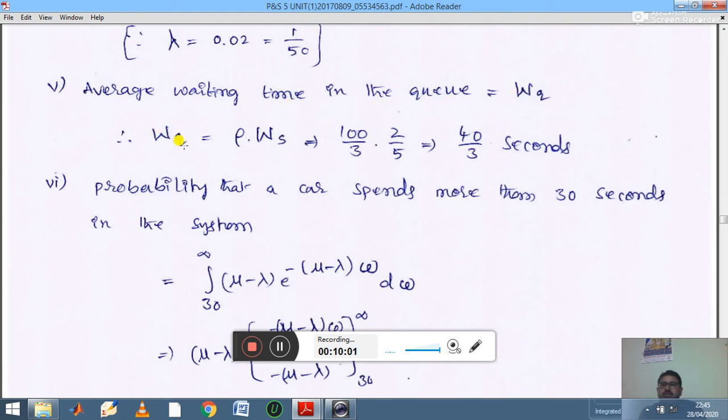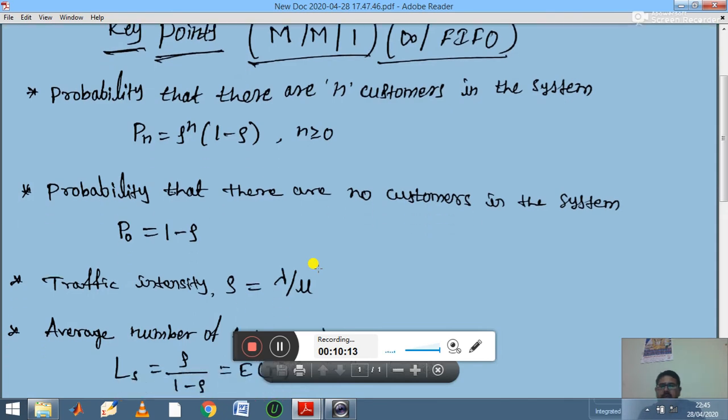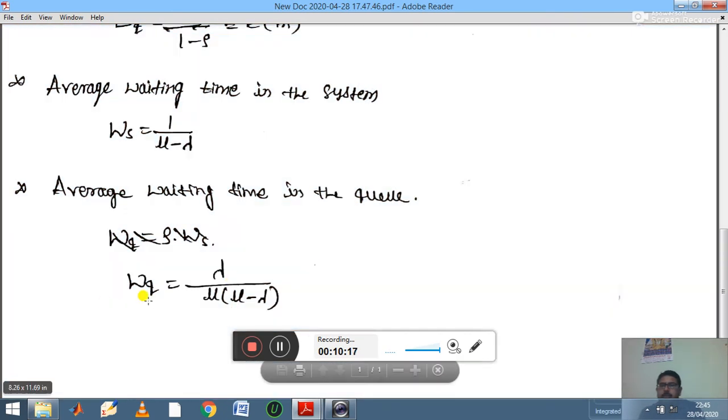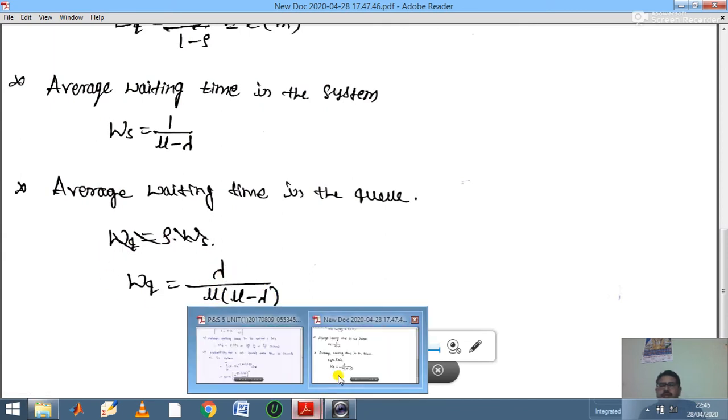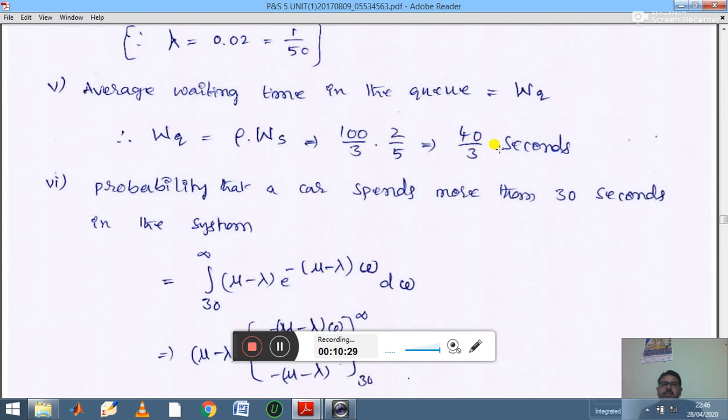The formula is WQ equals rho into WS, or you can use the relation WQ equals lambda divided by mu into mu minus lambda. Calculating, we get WQ as 40 by 3 seconds.